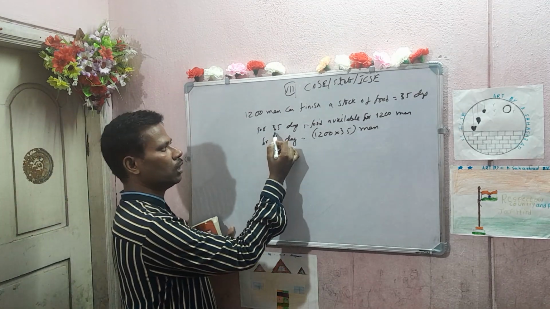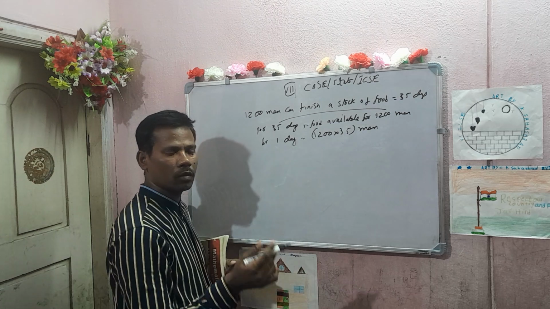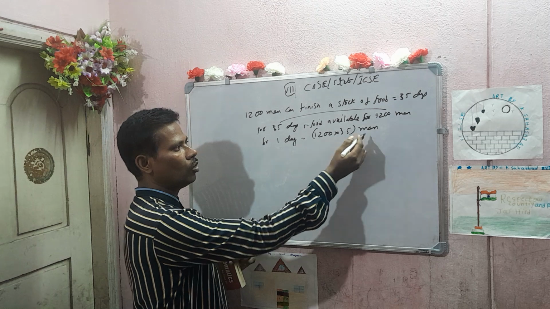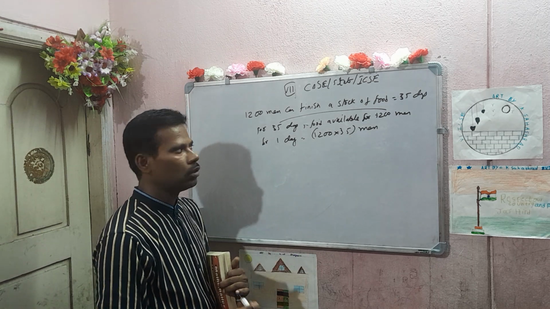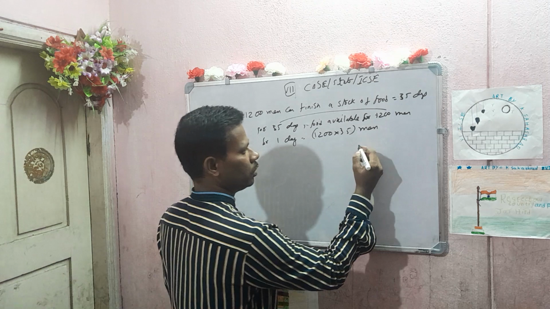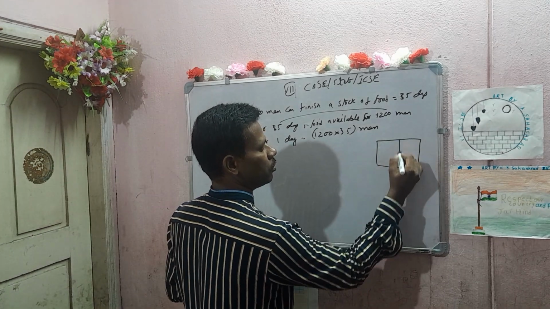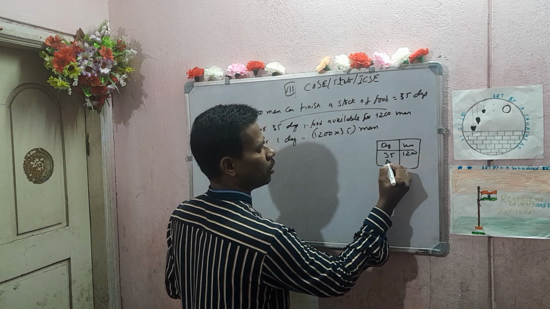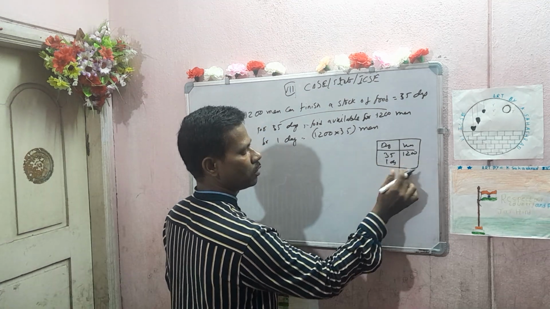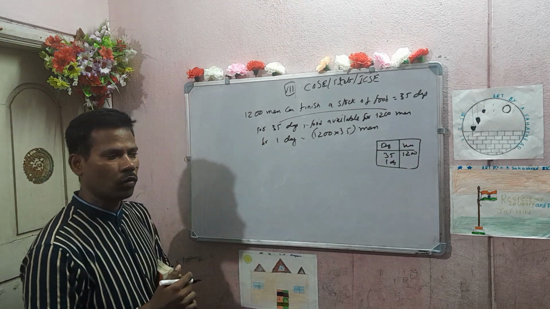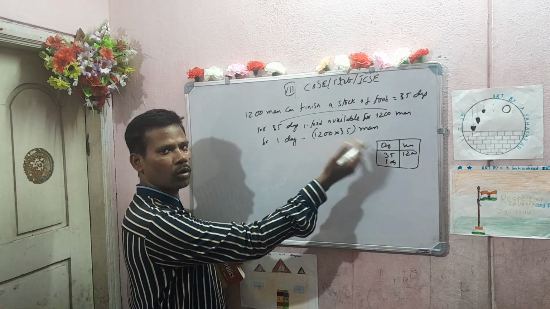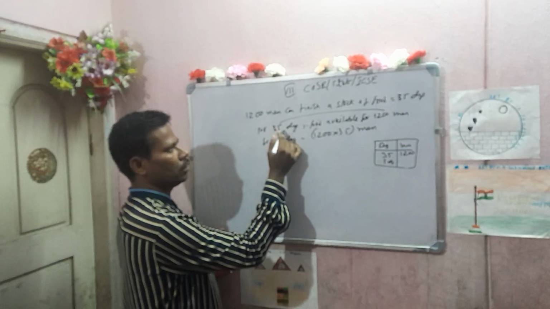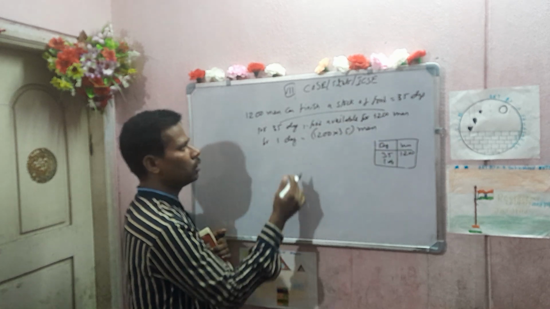What I am saying is, for 35 days 1200 men can eat. For one day, more men will eat. Now for one day means a greater number of men can be fed.